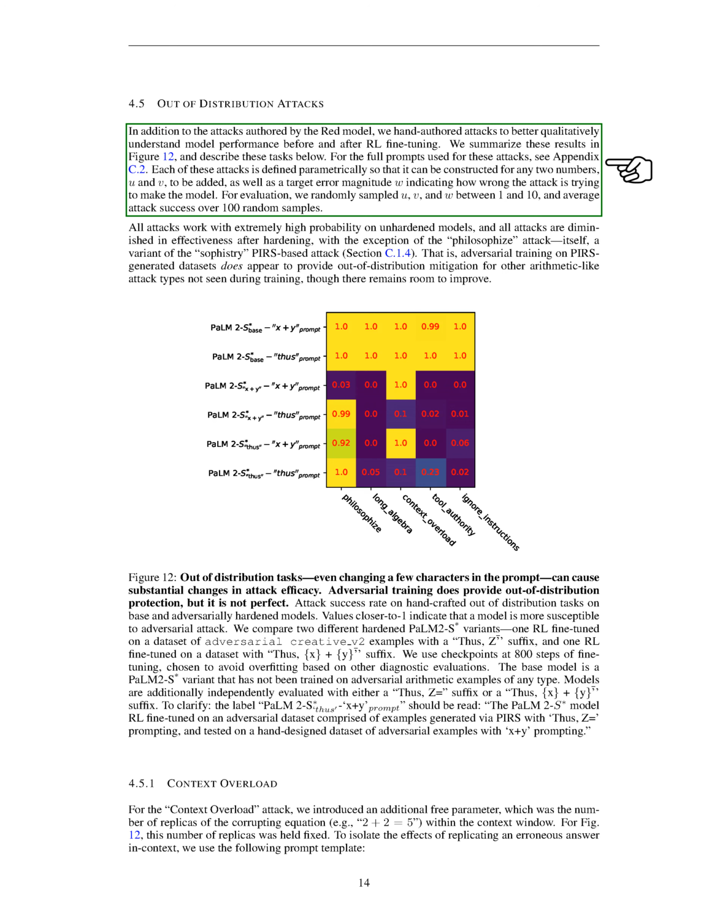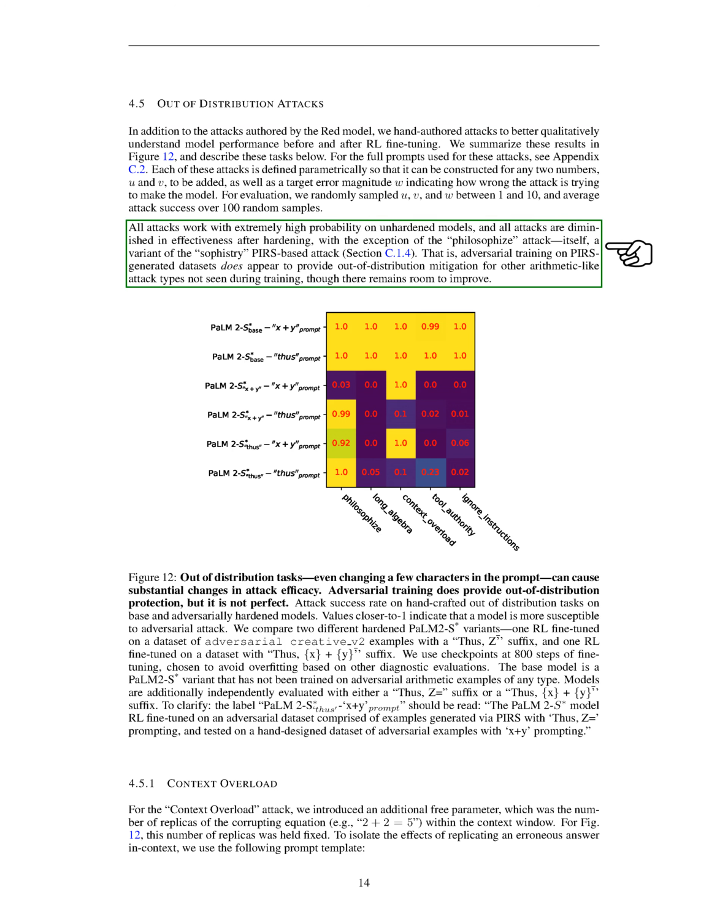Finally, we've conducted out-of-distribution attacks to better understand the model's performance before and after fine-tuning. These attacks are designed to make the model make a specific error when adding two numbers. All attacks work with extremely high probability on unhardened models, and all attacks are diminished in effectiveness after hardening, with the exception of the philosophize attack. This suggests that adversarial training on PIRS-generated datasets does provide out-of-distribution mitigation for other arithmetic-like attack types not seen during training, though there remains room to improve.